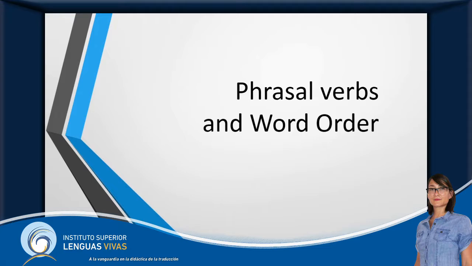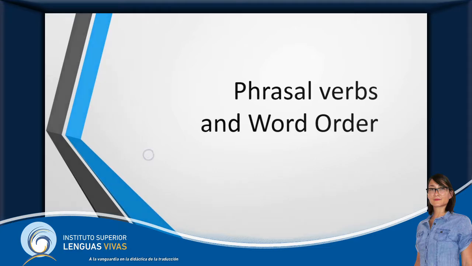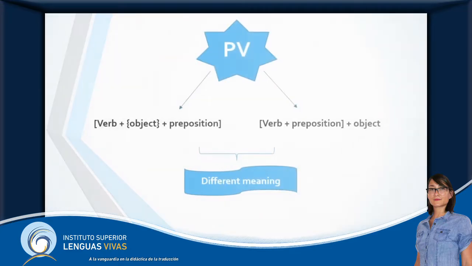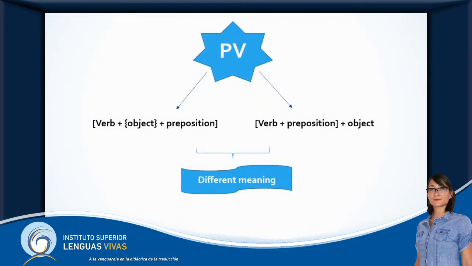In order to pass this lesson, you have to complete an exercise which will be based on this video you're watching. On this occasion, we'll talk about phrasal verbs and word order, not from a grammatical point of view, but from a language point of view. There are some 20 phrasal verbs whose meaning changes when you change the word order. In other words, there are about 20 pairs of transitive phrasal verbs whose meaning depends on whether the verb is separable or inseparable. Remember that transitive means that the verb needs at least an object.